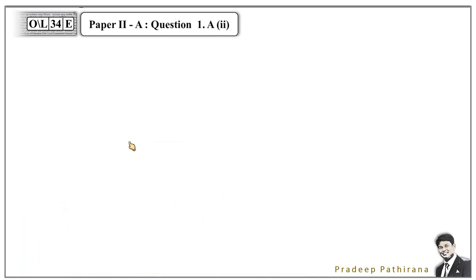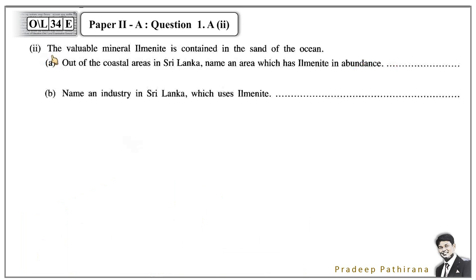Now move on to the next question, part 1A2. The valuable mineral ilmenite is contained in the sand of the ocean. Out of the coastal areas, in which coastal areas in Sri Lanka is it found? Normally they are found in the eastern coastal belt like Pulmude, Trincomalee and Mılaveli. Also in the southern belt, in places like Kaluella, we can see them.